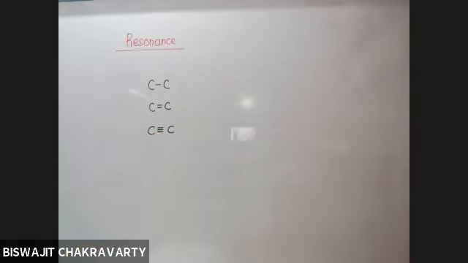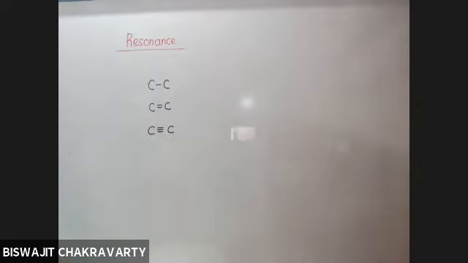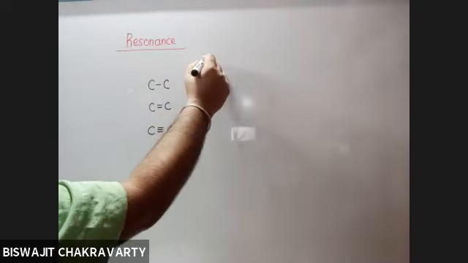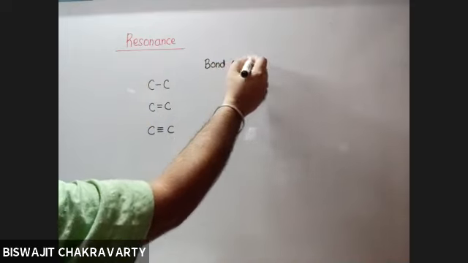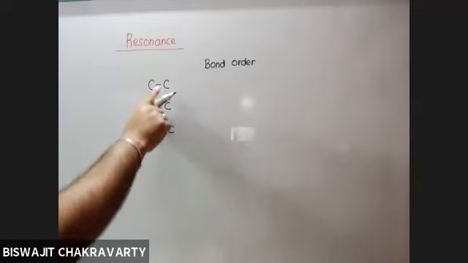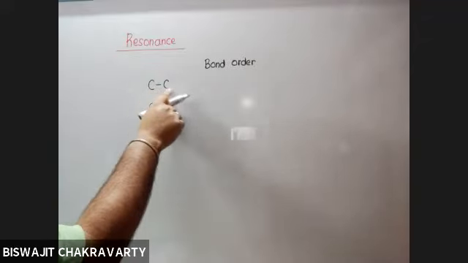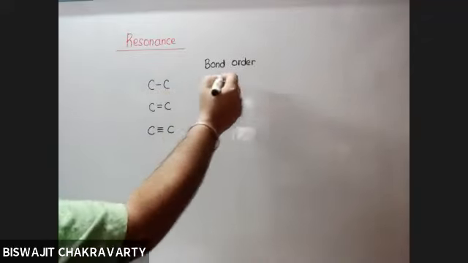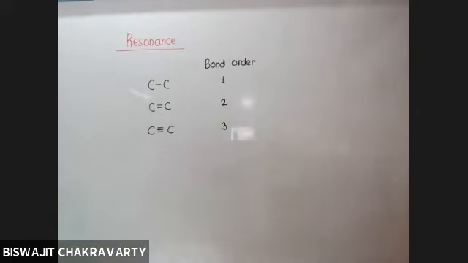The number of bonds present between the two atoms as a result of sharing of electrons is given as bond order. If it is asked what is bond order, we say that it is the number of bonds present between the two atoms. So the bond order of a carbon single bond is 1, it is 2, it is 3. Clear?